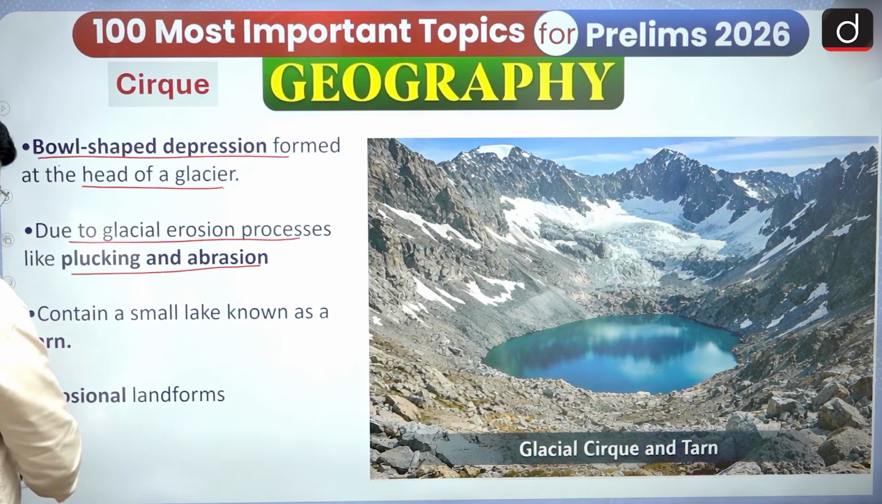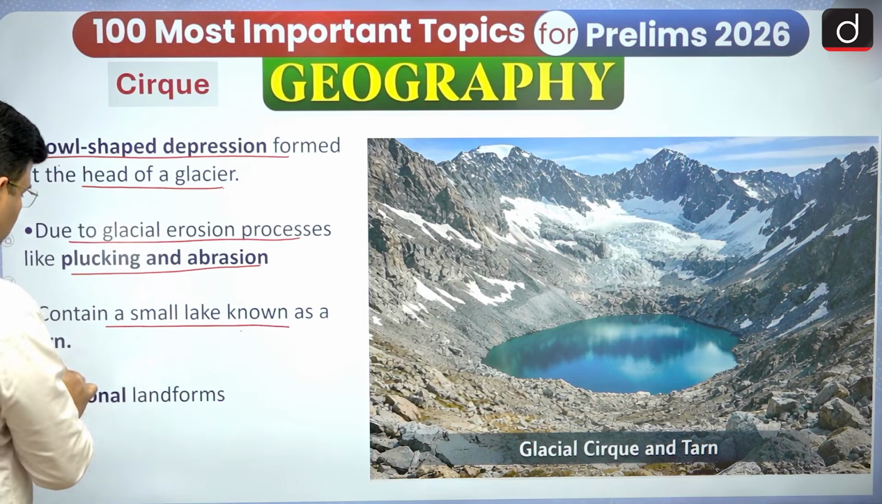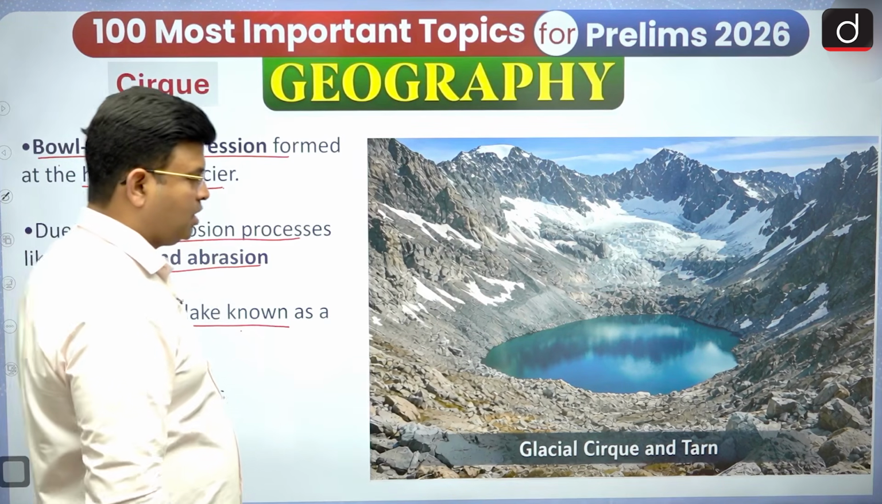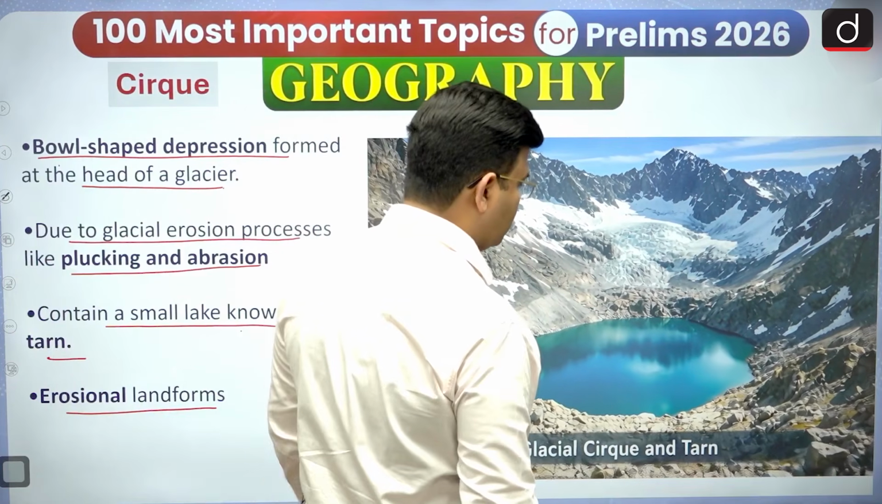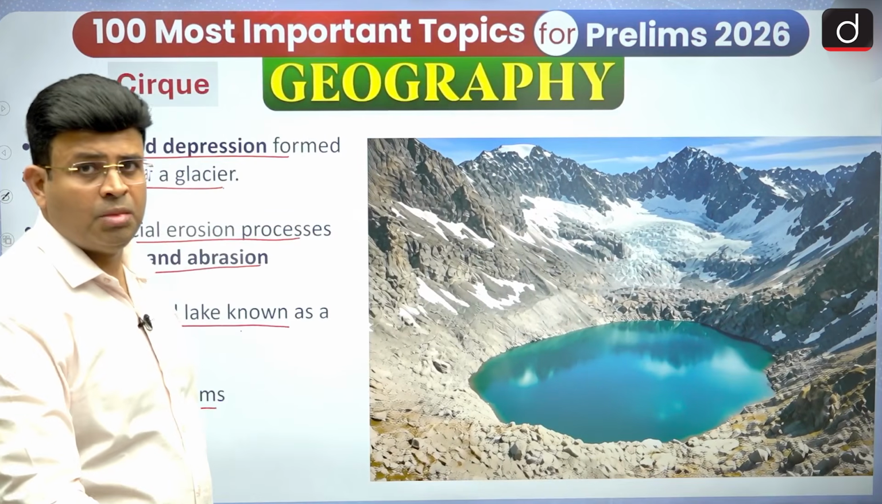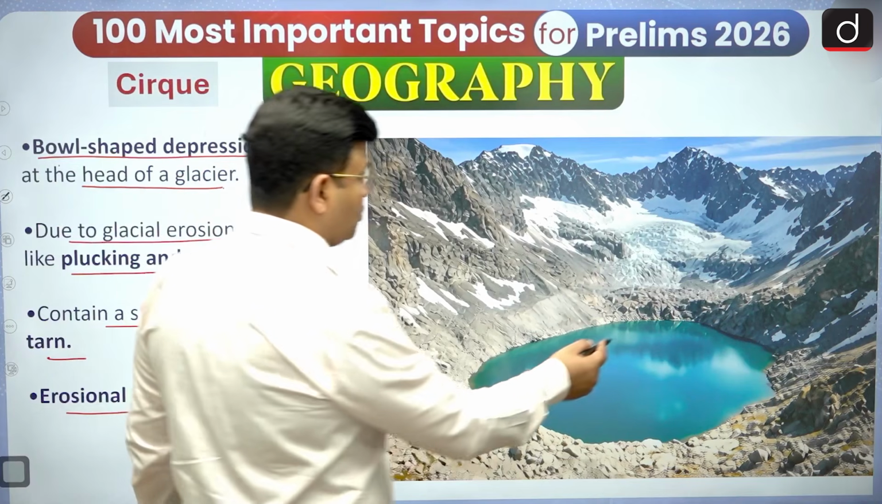And it contains a small lake, known as a tarn, and it is a kind of erosional landform. Inside that lake you can see it is an erosion done by which? It is an erosion done by, yes, the moving glacier.